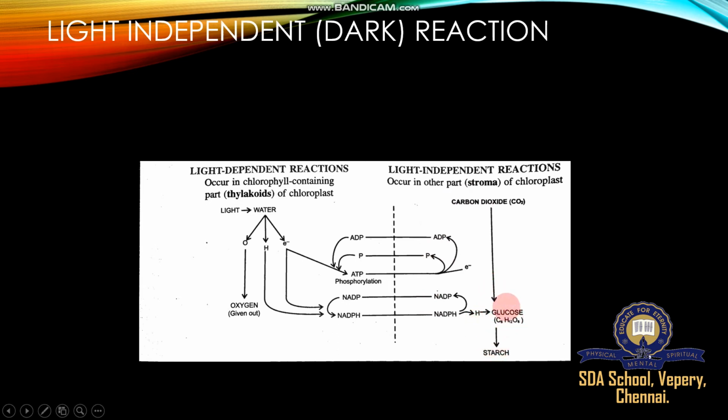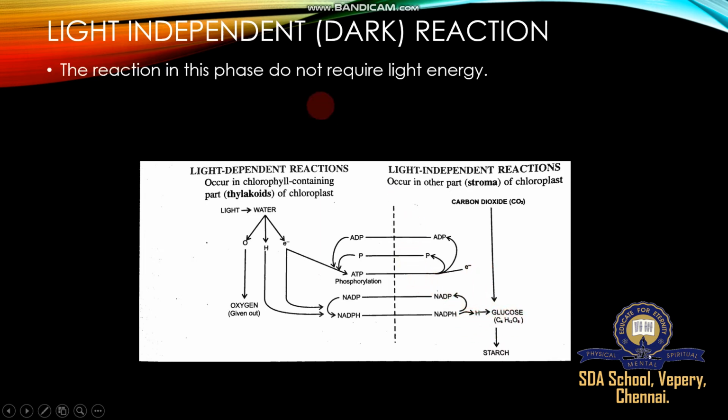The glucose is converted into starch. Okay, glucose formula C6H12O6. The reactions in this phase do not require light energy. So these dark reactions happen after sunset, during night, in all the plants. Now during night time, all the plants are very busy producing glucose, utilizing NADPH and ATP using carbon dioxide.